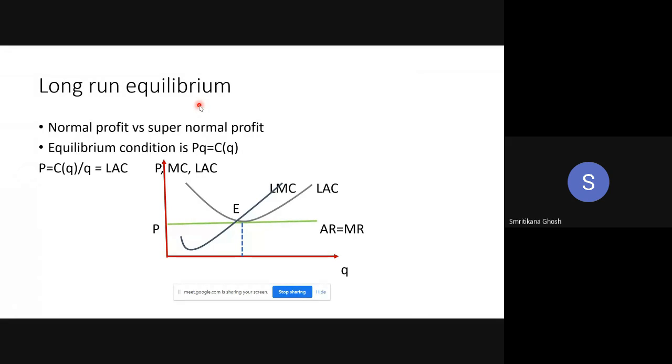Okay, and this is one more thing happening in the long run. Say in the short run, the existing farms are earning profit. Is that okay? Say in the short run, existing farms are earning profit. Is it clear to you?